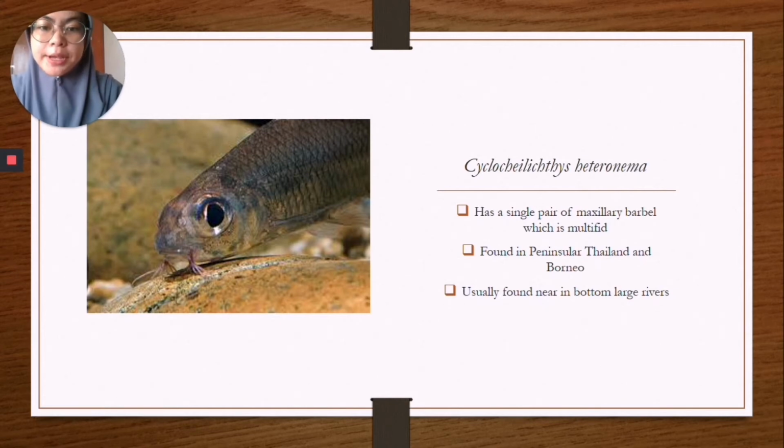The body is compressed but not very deep. The head is relatively small and its length is much shorter than post-anal length. According to Zakaria Ismail 1990, Cyclocheilichthys heteronema is found in Peninsular Malaysia, Thailand and Borneo. Cyclocheilichthys heteronema is found near the bottom of large rivers from Thailand to Borneo.